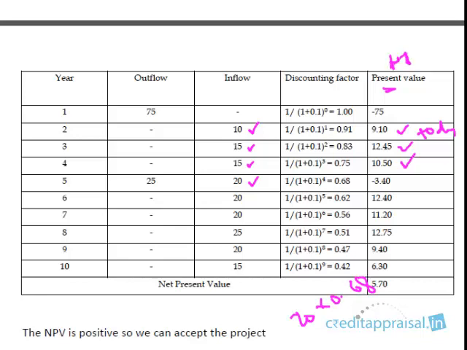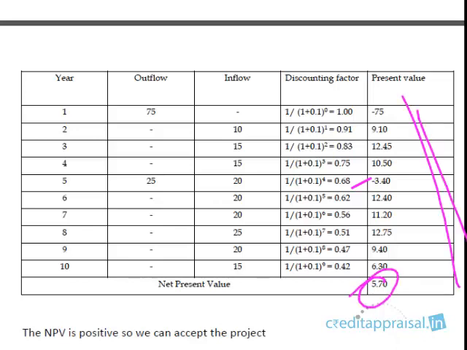But for calculation of NPV, you have to take the present value. This is the NPV, right? So we're deducting the outflow also here. We're deducting this 25, so the net is minus 3.4. Then you have the discounting factors for the 6th year, 12.4, 11.2, and so on. Ultimately you're going to arrive at an NPV of 5.7 in this particular example. If you add up all this, you get an NPV of 5.7, which is a positive value, so we can accept the project.